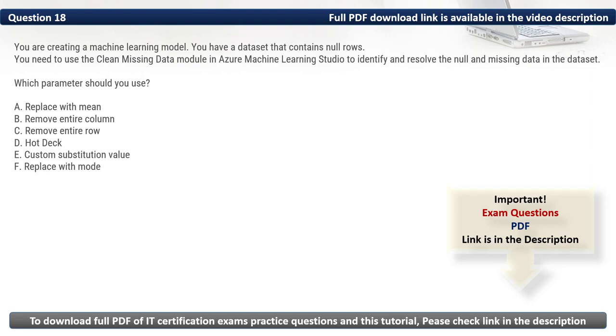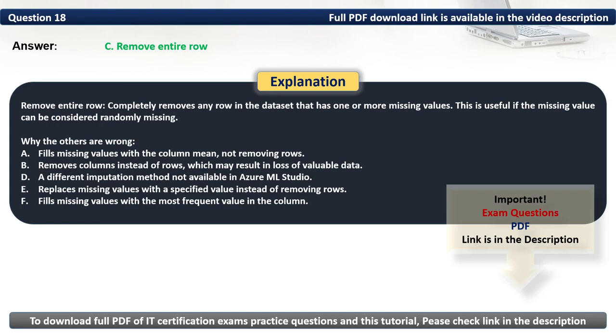Then we have F. Replace with mode. It fills missing values with the most frequent value in the column. As such, the parameter that we should use is C. Remove entire row. Thus, the correct option is C. Remove entire row. It completely removes any row in the set that has one or more missing values. This is useful if the missing value can be considered randomly missing.